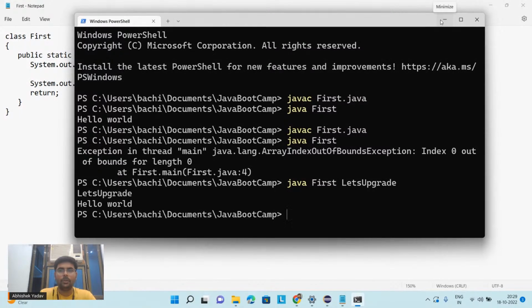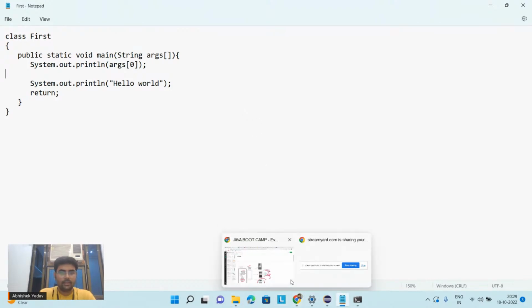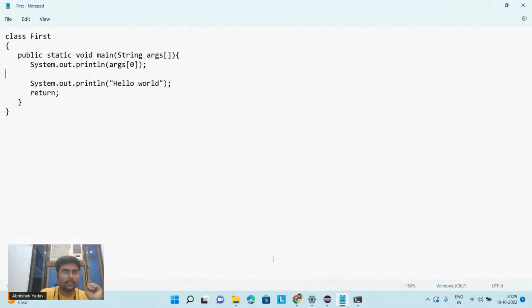So till this point is clear, right? What is a command line argument? What is public? What is static? What is void? And what is main? Anyone who is not able to understand anything can ask now.